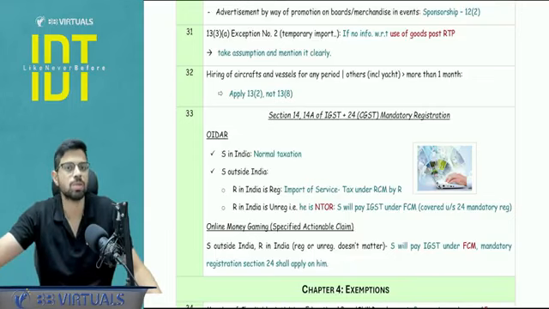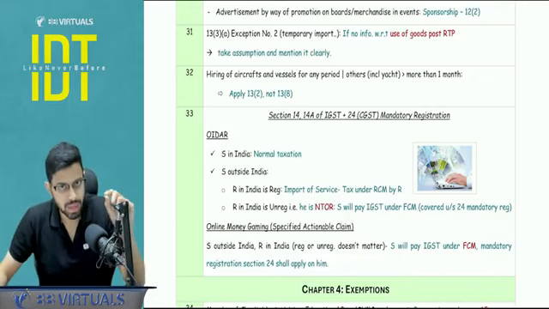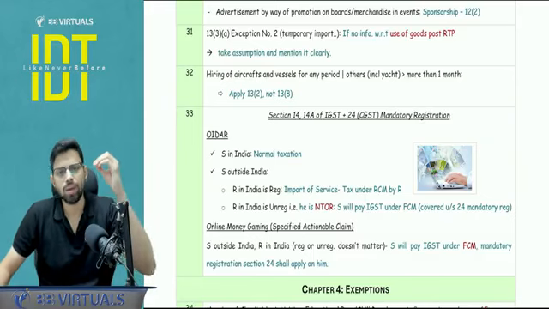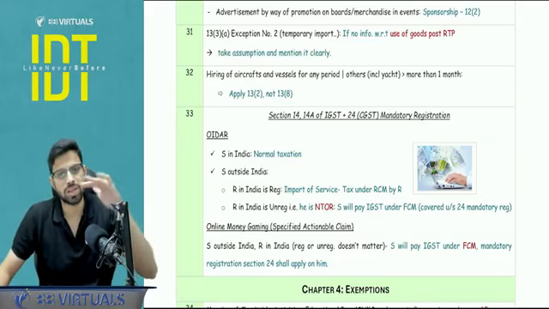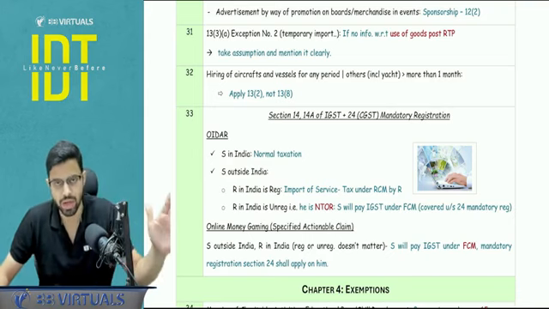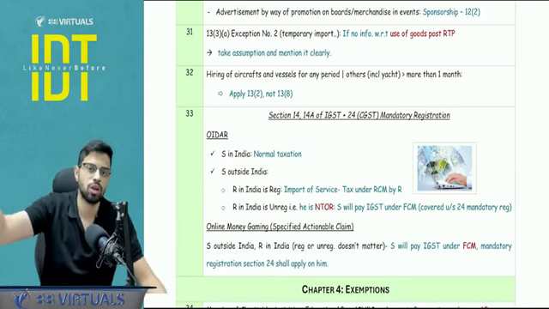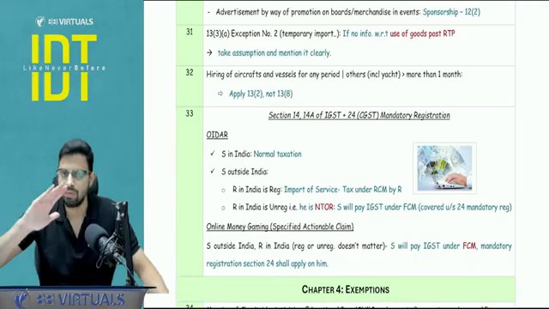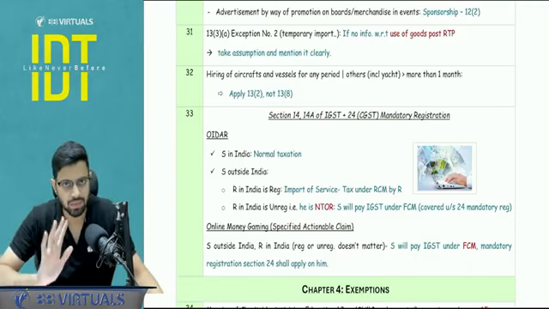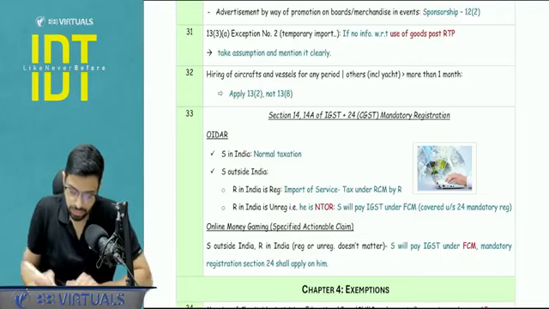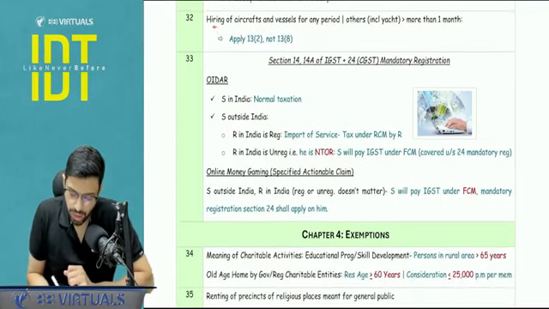If nothing is given with respect to the use, then you have to state a clear assumption and take both the answers, or you take an assumption and then quote one answer: okay, I am taking the assumption that the goods are not used in India, and hence the answer is location of recipient. Contrarily, if you say that we are assuming the goods are used in India, then the place of supply will be India, where the services are performed. Is it clear? Okay.